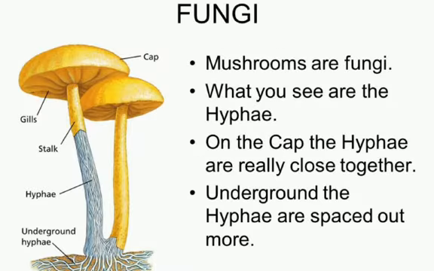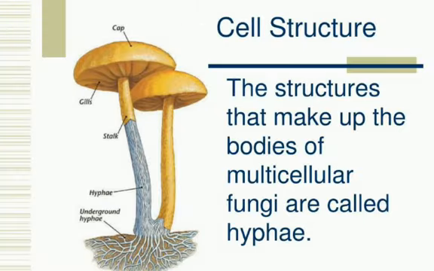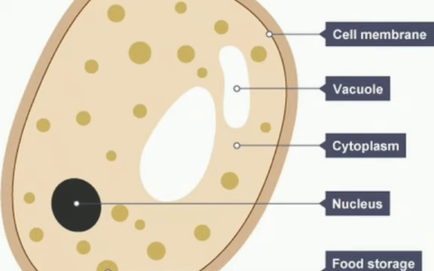Mushrooms are fungi. What you see are the hyphae and the gap. The hyphae are really close together. Underground, the hyphae are spaced out more. Cell structure: the structures that make up the body of multicellular fungi are called hyphae. This is the structure of fungus. Parts: cell membrane, vacuole, cytoplasm, nucleus, food storage.